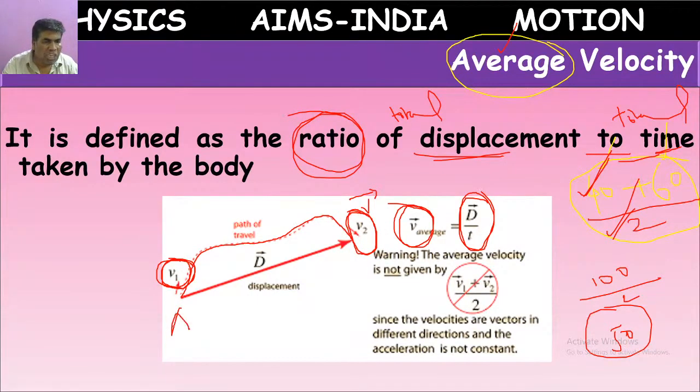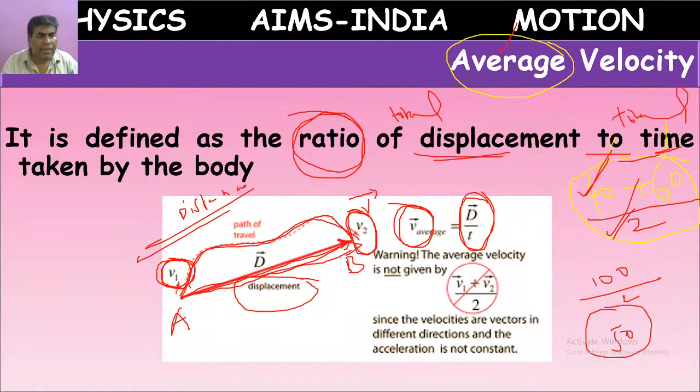Beginning position is at A. After that, position is at B. What is the displacement? Shortest possible path. This curved line, the original path, we call distance. The shortest possible path, a straight line, we call displacement.